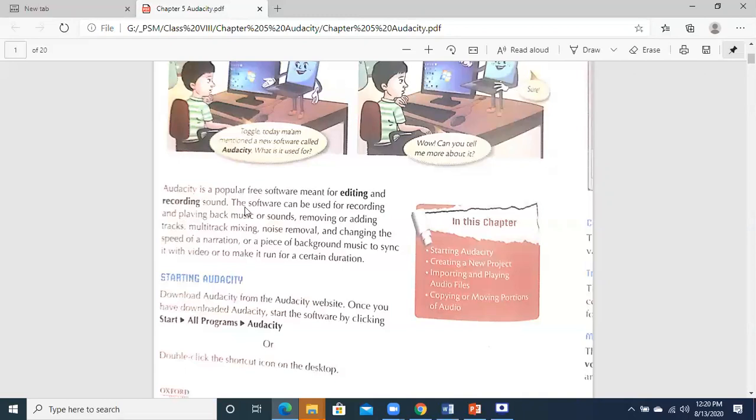What is free software? It is available free of cost. You don't need to pay for it, and you can download it directly. Some software requires payment or licensing, so these are not free of cost. But Audacity, which we are going to use, is a free of cost software.